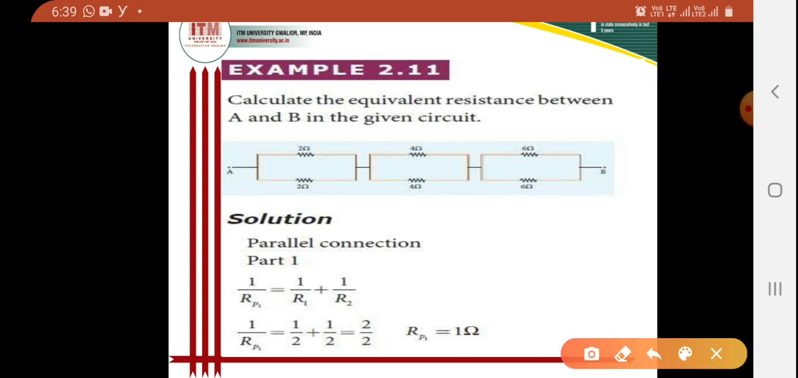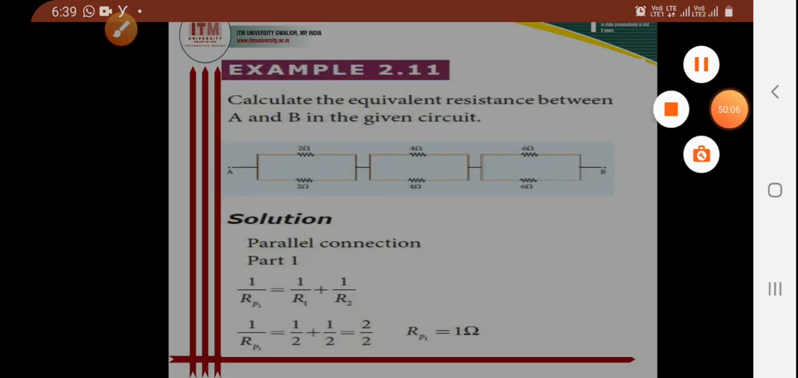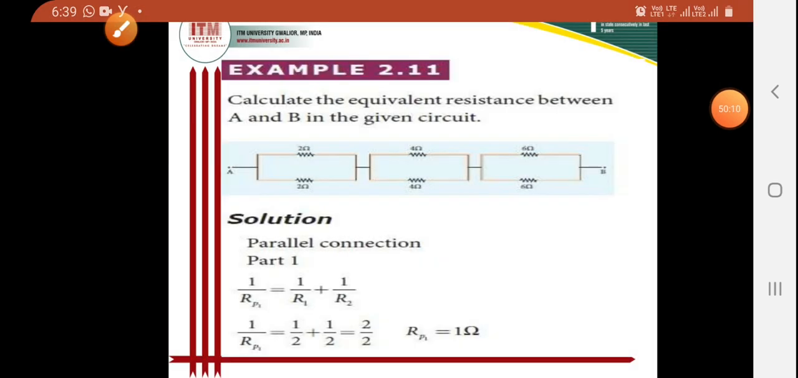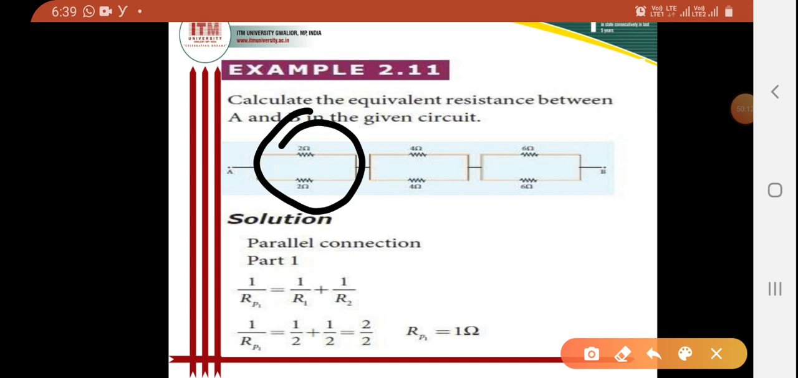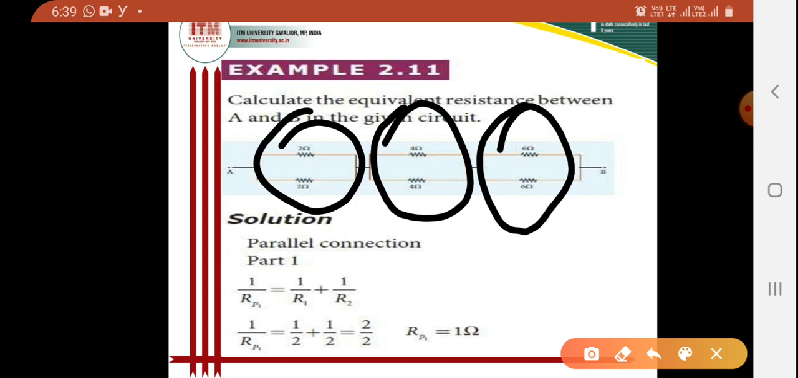So first I have to consider each part separately. For this part, according to the parallel connection, find the equivalent resistance. Similarly for this part, and then for this part also. Once you get the equivalent resistance of each parallel connection, the resultant equivalent resistances will be connected in series between terminals A and B.